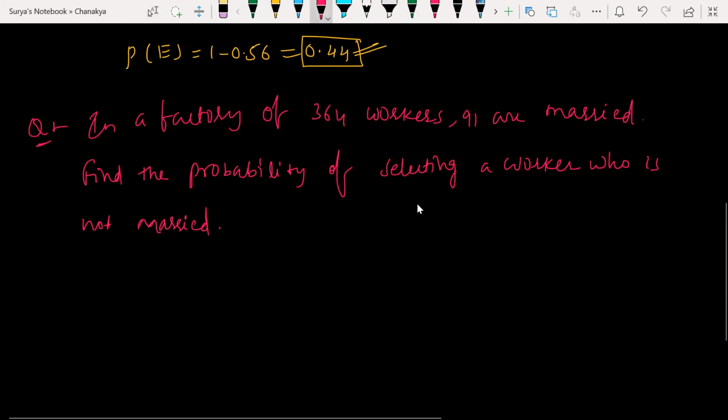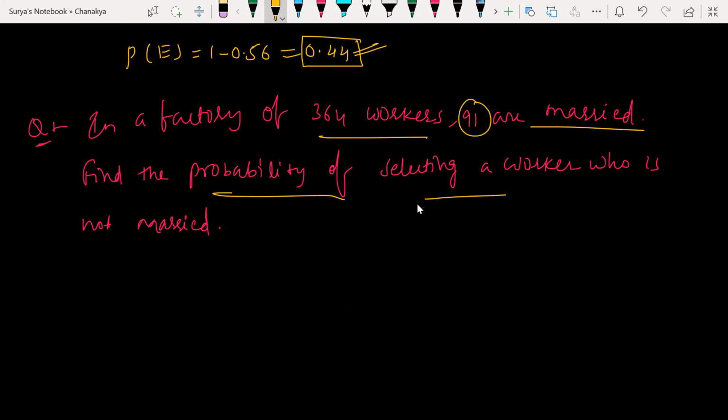Tell me the answer of this. In a factory of 364 workers, 91 got married. So find the probability of selecting a worker who is not married. 3/4. Sir, 0.7. Good. Look at this here, very simple.